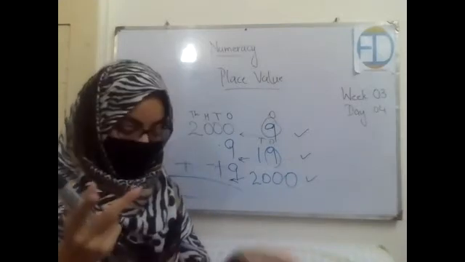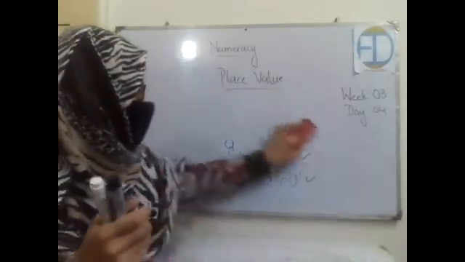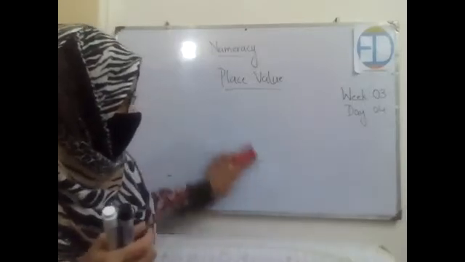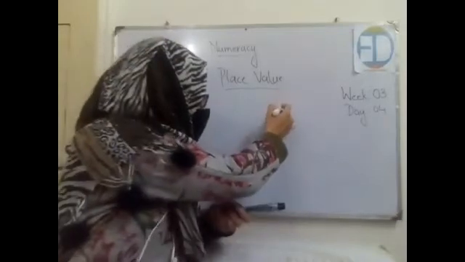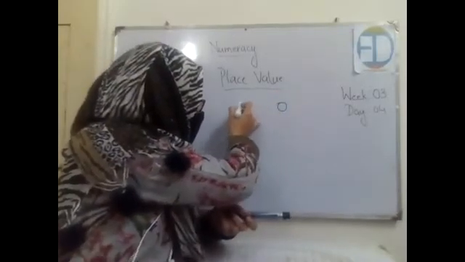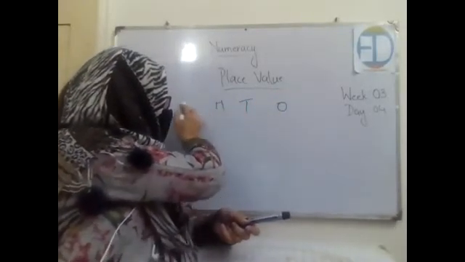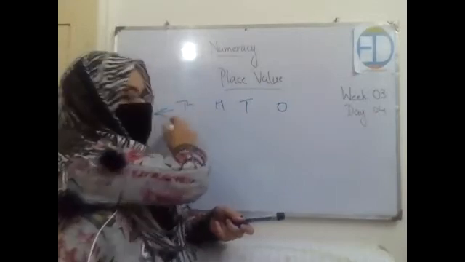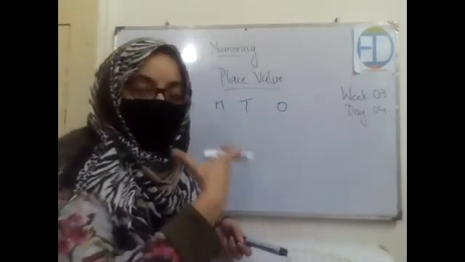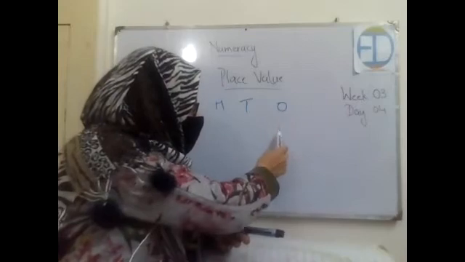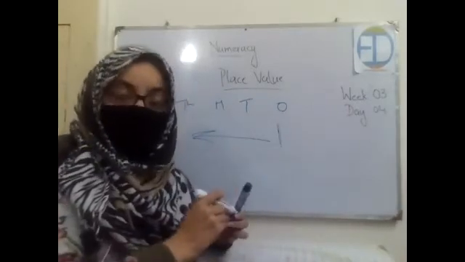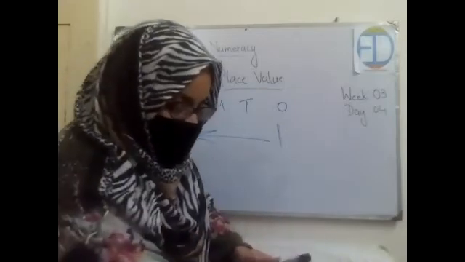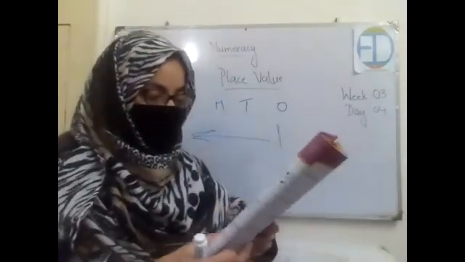And how do we place? We place numbers in columns. We start from ones. There is this first column by the name ones, then the second comes, which is tens, then hundreds, then thousands, and so on. Whenever we are placing a number, we always start from one side and then move forward toward the other side. Okay, now open your book, page number 16.